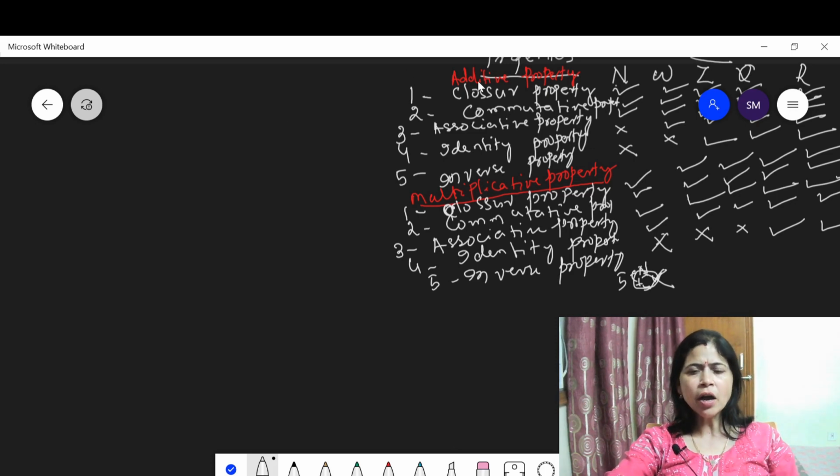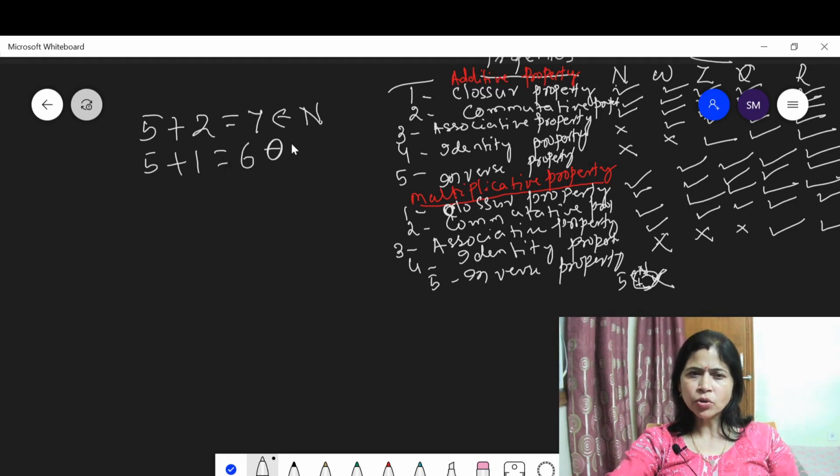Let us discuss the additive closure property of the set of natural numbers. 5 plus 2 is equal to 7, and 7 also belongs to N. 5 plus 1, which equals 6, also belongs to the whole numbers.